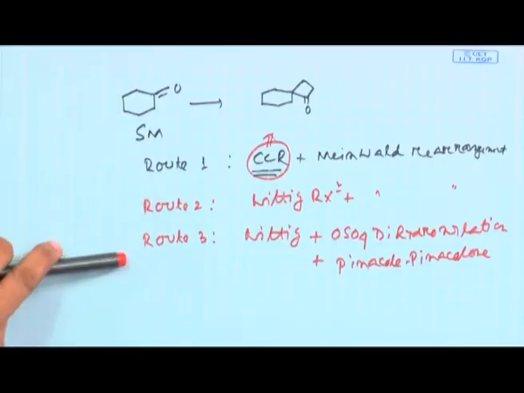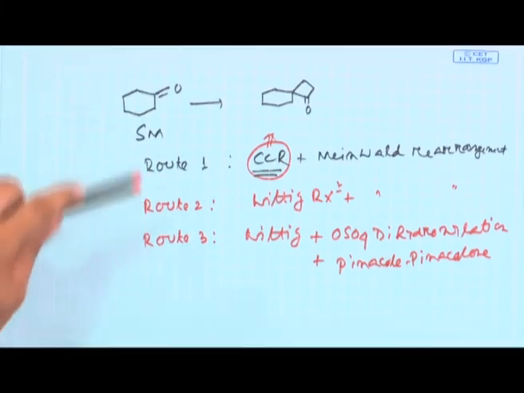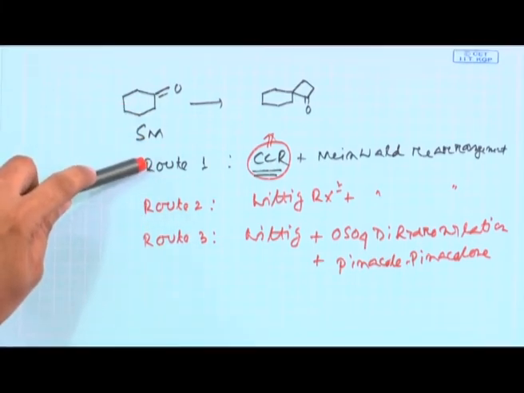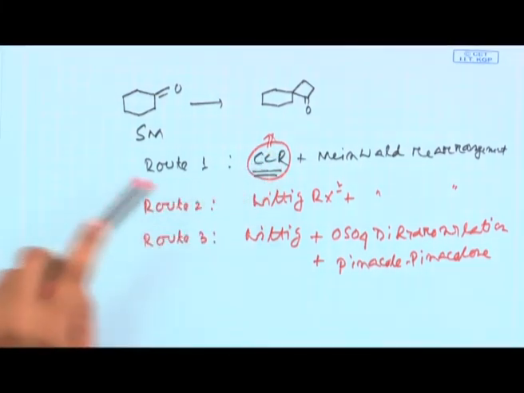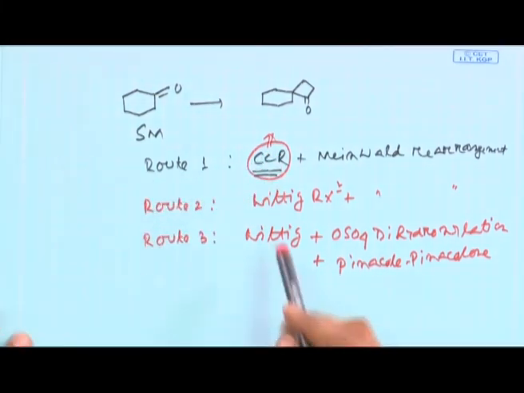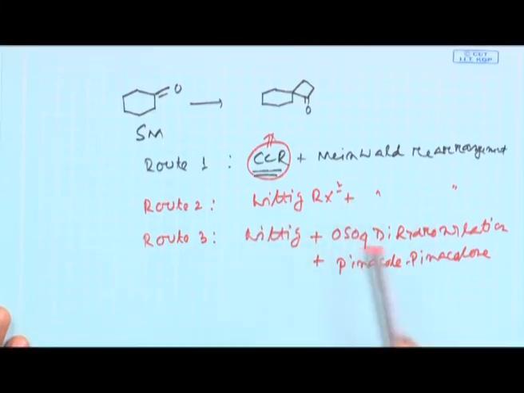If you know the Corey-Chaykovsky reaction, then you can design all 3 pathways. If your supervisor or teacher asks this problem, you can design 3 different pathways, provided that you know this reaction. If you do not know, do not worry; pick the Wittig reaction pathway, or the Wittig plus osmium tetroxide mediated dihydroxylation and then pinacol pathway.